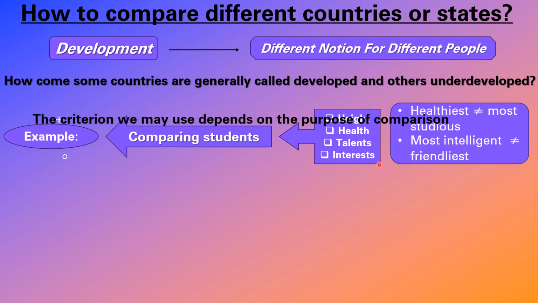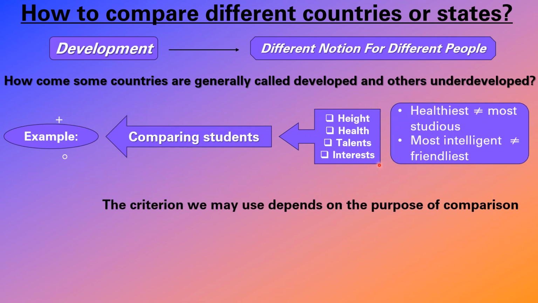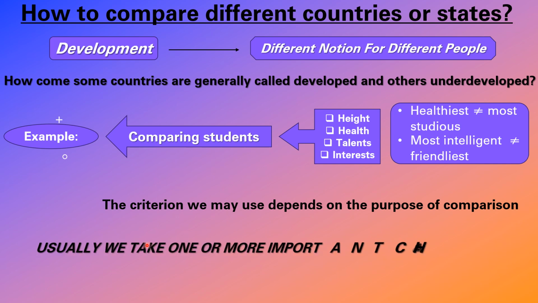The example here we can see: the healthiest may not be the most studious, and the most intelligent student may not be friendly, right? We can see the difference in your class only. The criteria we may use depends on the purpose of the comparison. Here what we'll do is compare one person to another person, right? That is the meaning here.